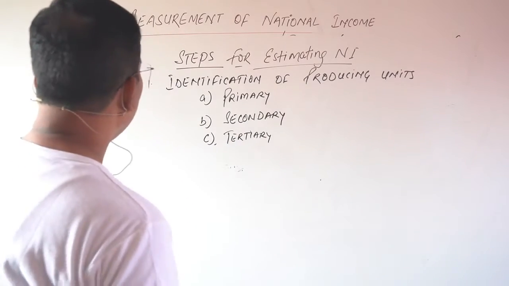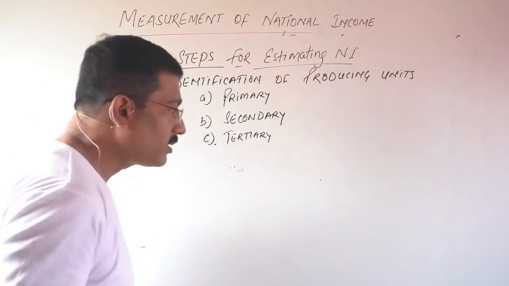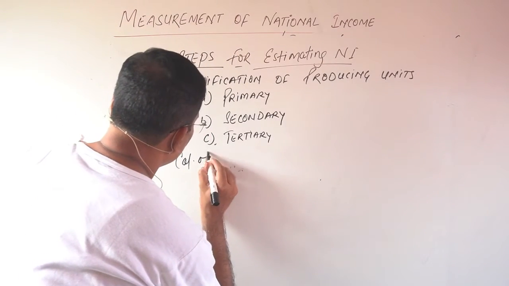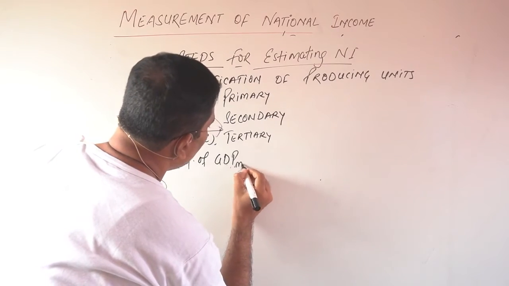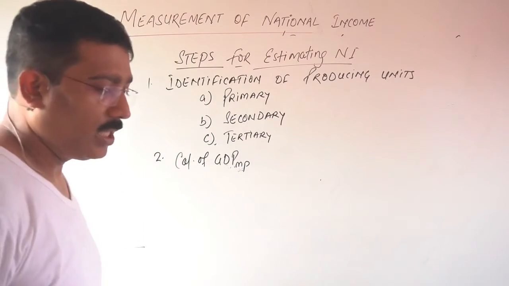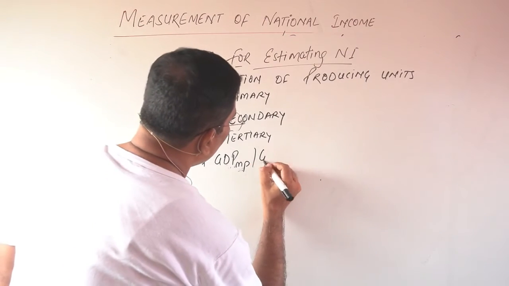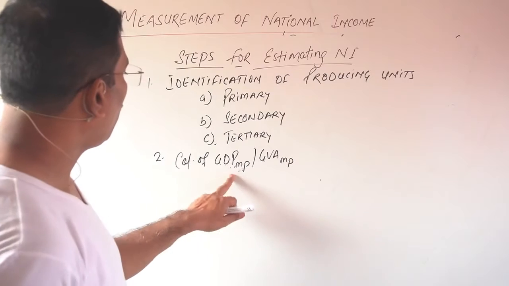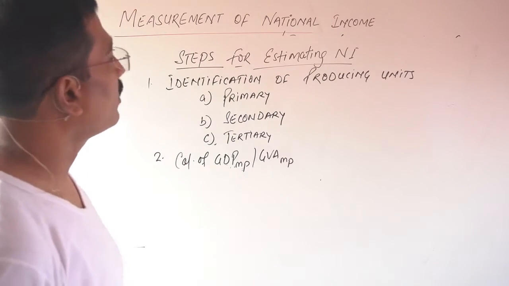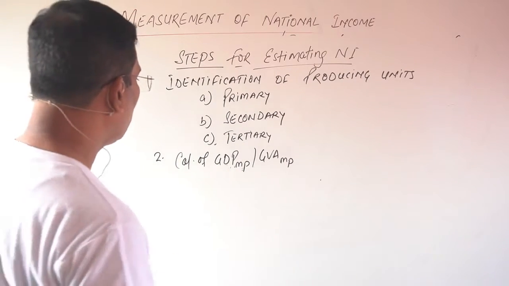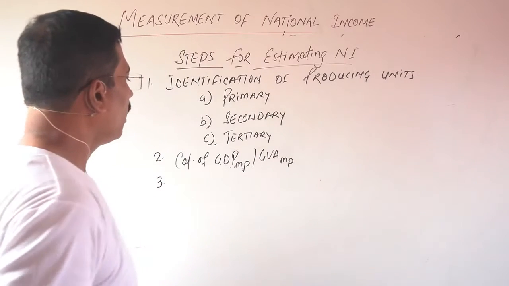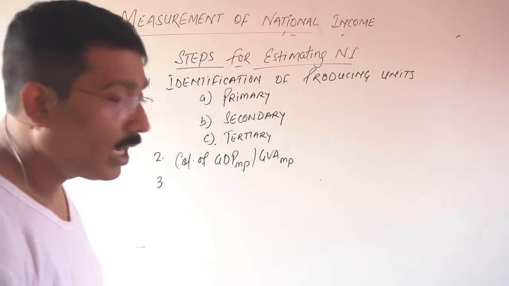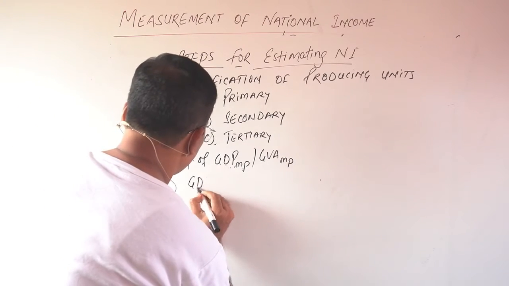Clear? Now the second step is calculation of GDP MP. Clear? GDP MP, or you can say GVA MP. I have discussed this terminology. Third, after this you have to find out the GDP FC. How will you calculate GDP FC?